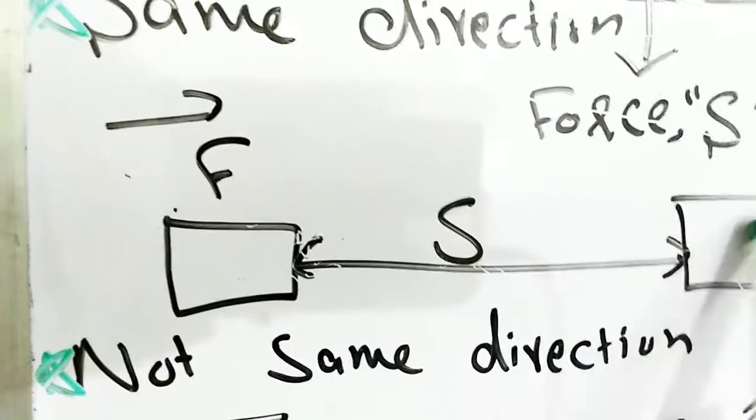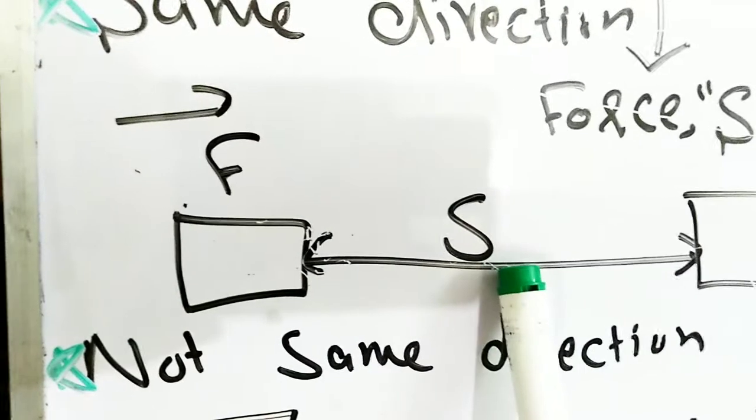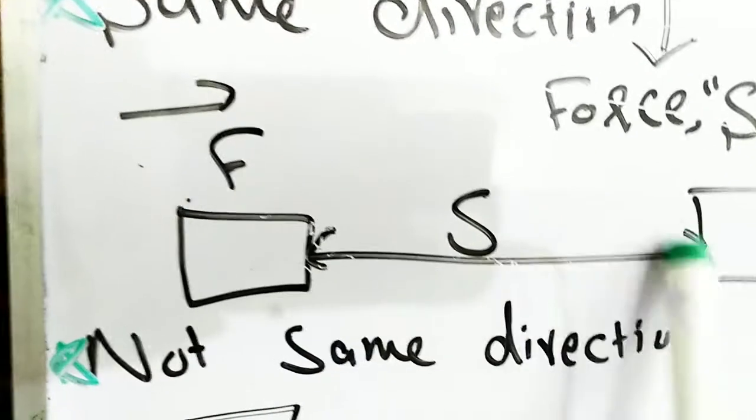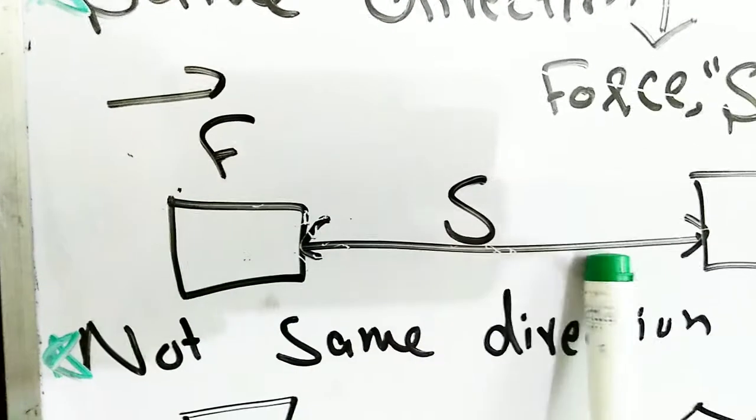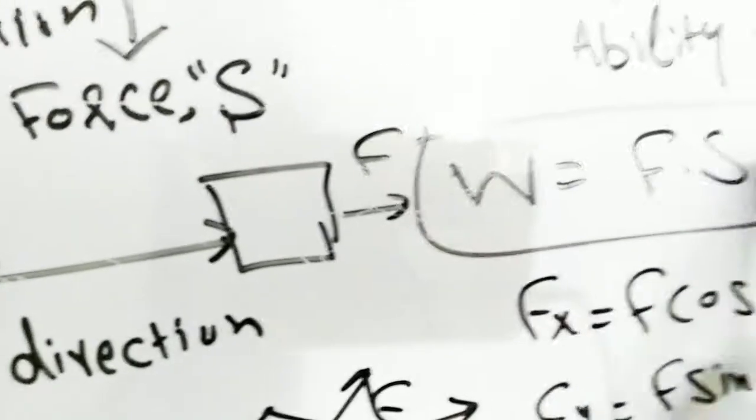So in this diagram you can see clearly that when we say the work has been done, it depends upon two factors, force and displacement, F and S. So we have the simple formula, W is equal to Fs, force times displacement.